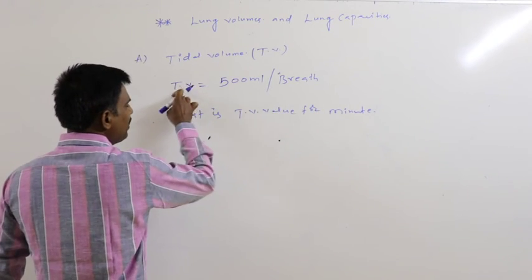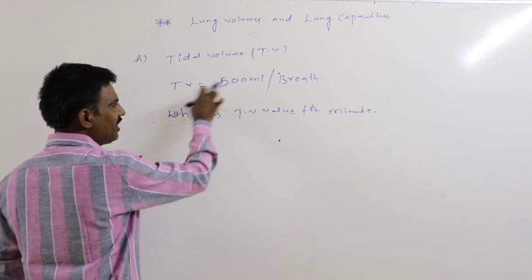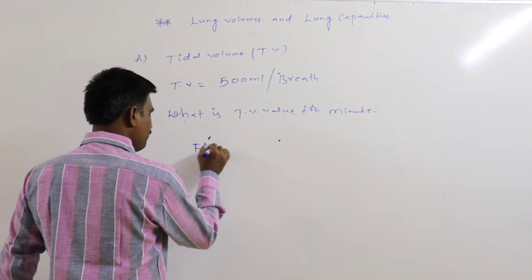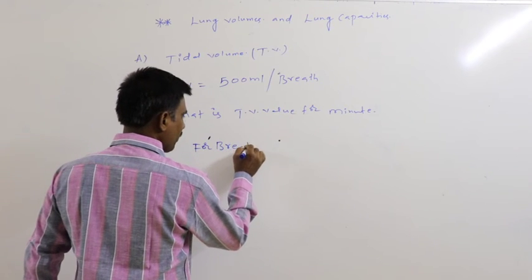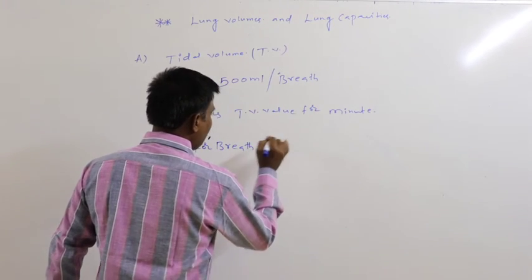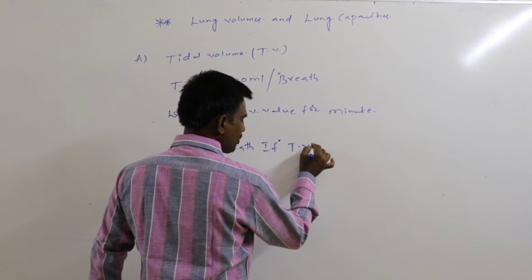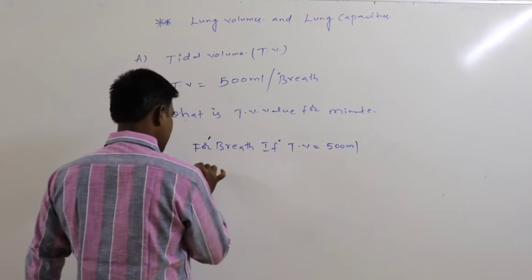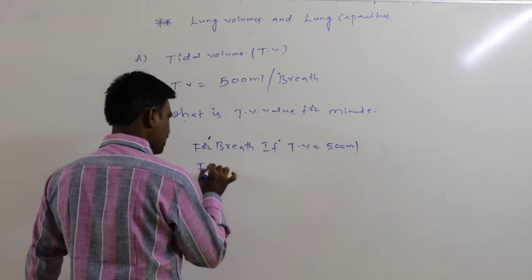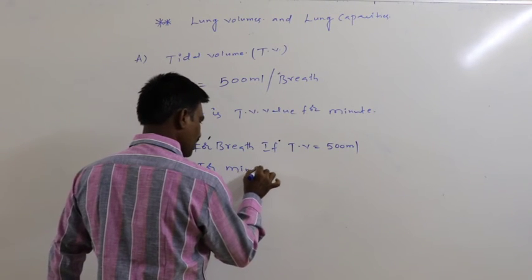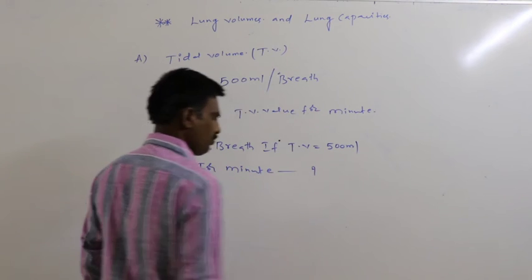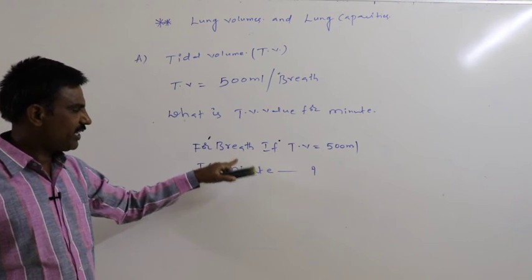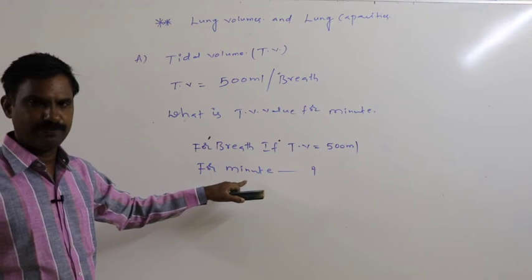So per minute, if the tidal volume for a breath is 500 ml, then for a minute, how many breaths take place? 12 to 16.